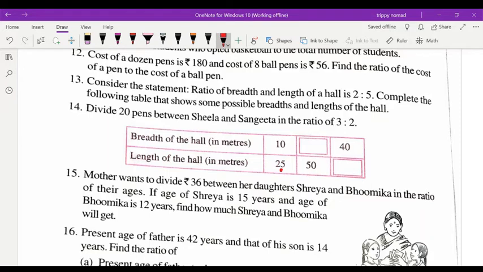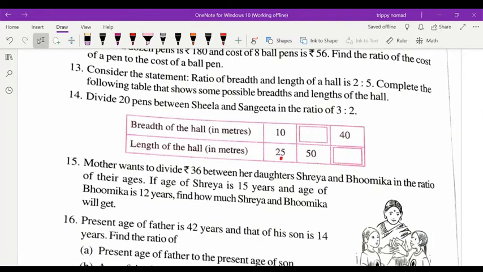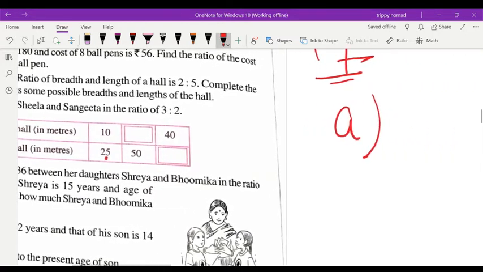Now question number 14. What they asked in question number 14? Divide 20 pens between Sheila and Sangeeta in the ratio of 3:2. They have given this question 14 here. I'm doing question 14; that was the table of question 13. Divide 20 pens between Sheila and Sangeeta.